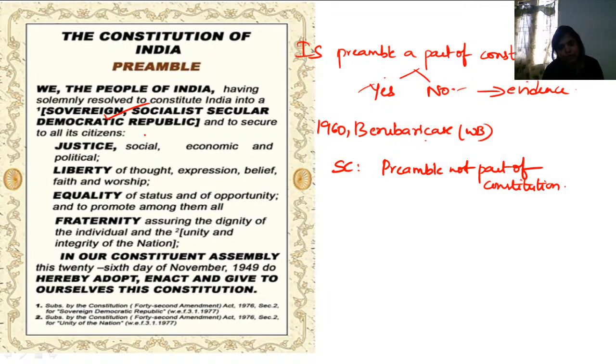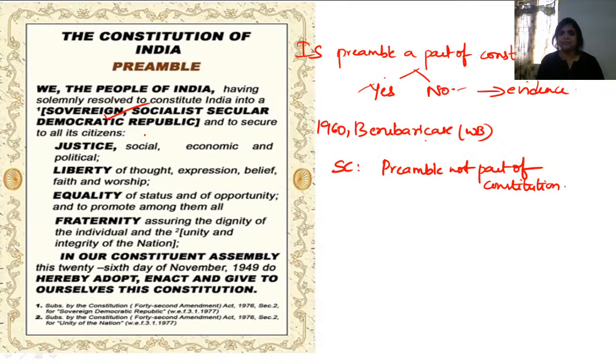In this context, the Supreme Court said that no, you cannot give the land to East Pakistan like that. The government was saying yes, I can give, because sovereignty is mentioned. I'm sovereign. How can you say the government of India is sovereign? The government of India stated that in the preamble you can see the word sovereign, and that word gives me the strength to take the decision and give the land to East Pakistan. Then the Supreme Court, standing against the action of the government, said that you cannot be called sovereign because the preamble was never part of the Constitution.